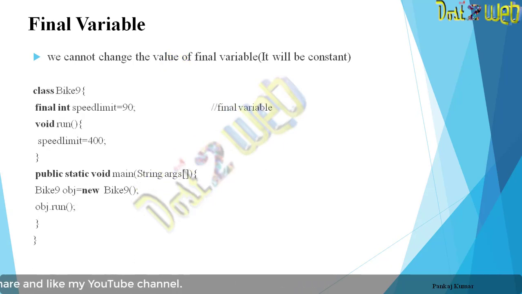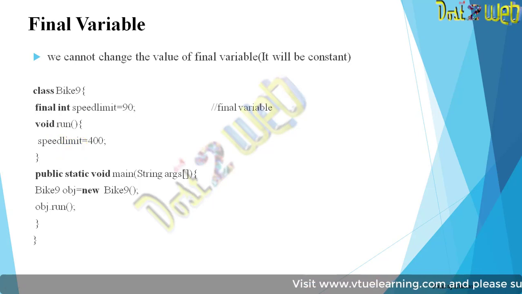So see the example here. We have created a class named Bike9. In that we are declaring a variable, final int speedlimit = 90. Then void run. Now you can see that in the method I am changing the variable speedlimit = 400. And now go to the main method, create the object and call the methods.